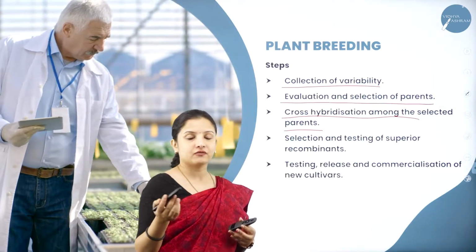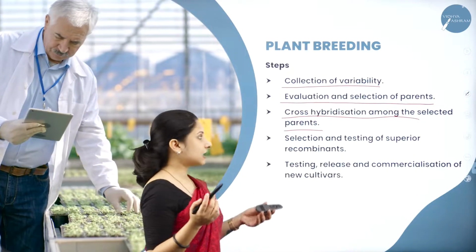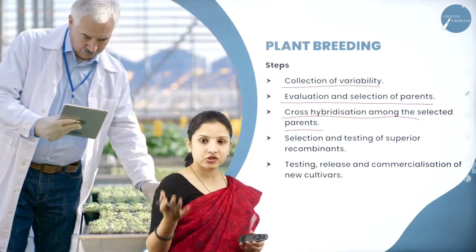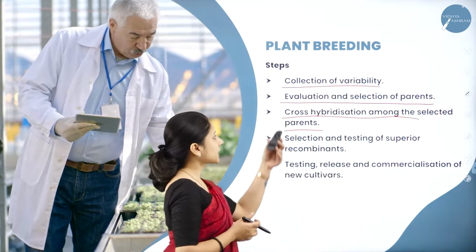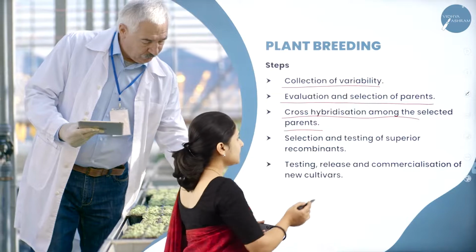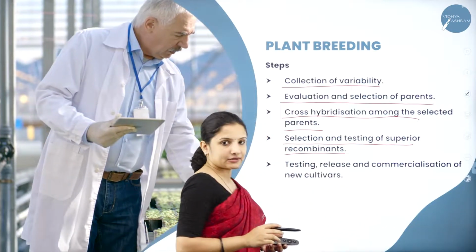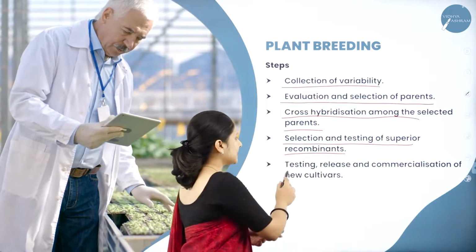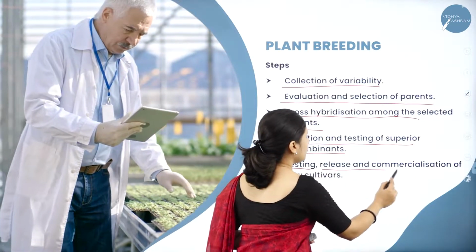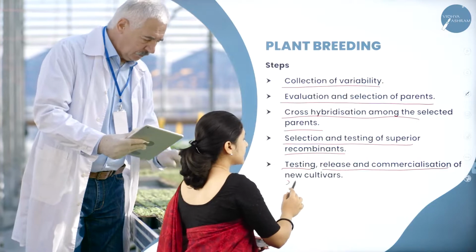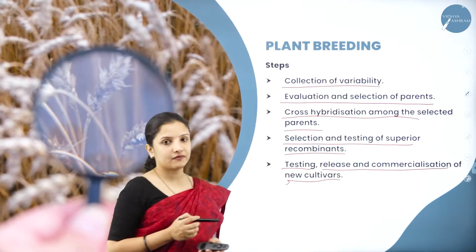Artificial hybridization we have studied in the previous classes. The same thing we had studied in Mendelian genetics also. The same thing will be done, and then after that, selection and testing of superior recombinants has to be done, and then testing and release of the new variety and commercialization of the new cultivars has to be done.